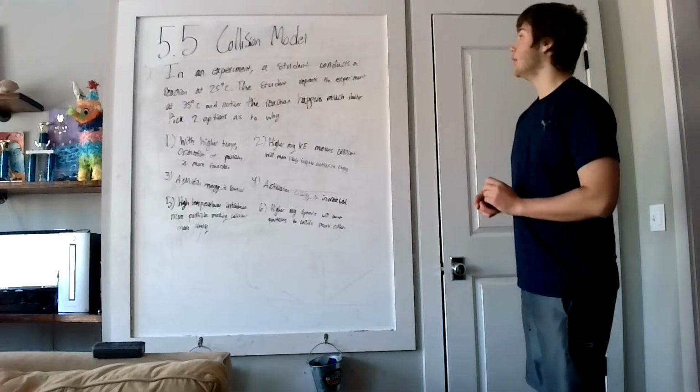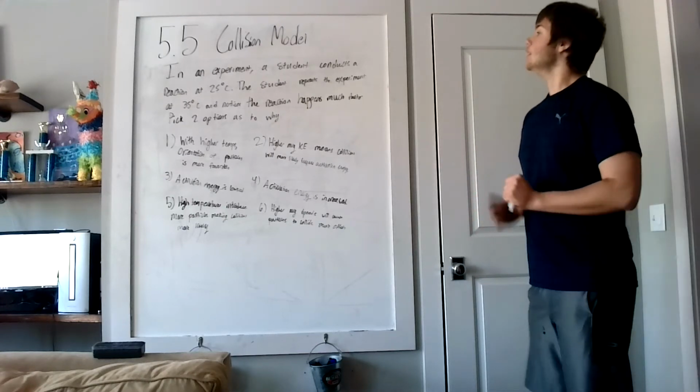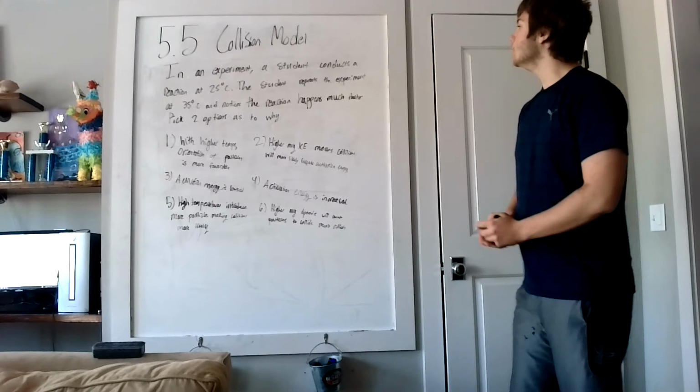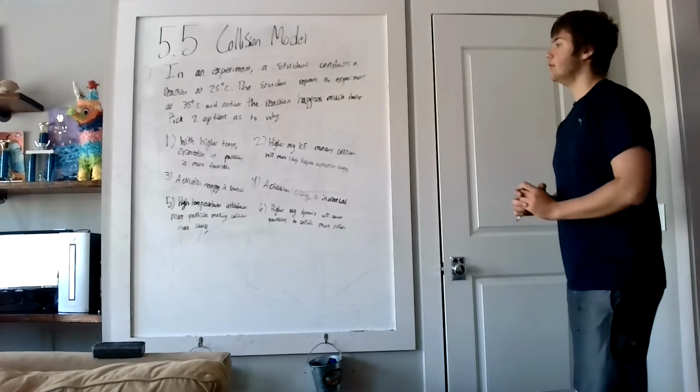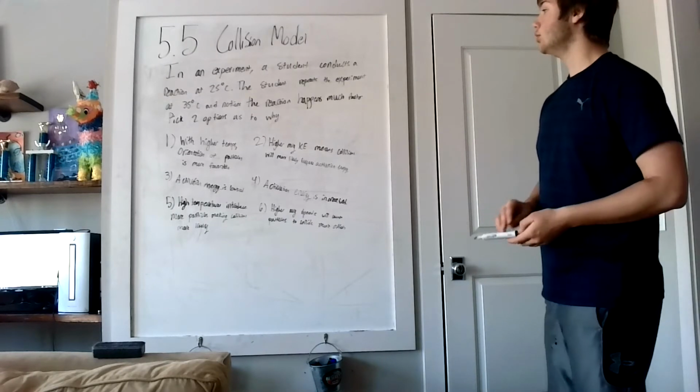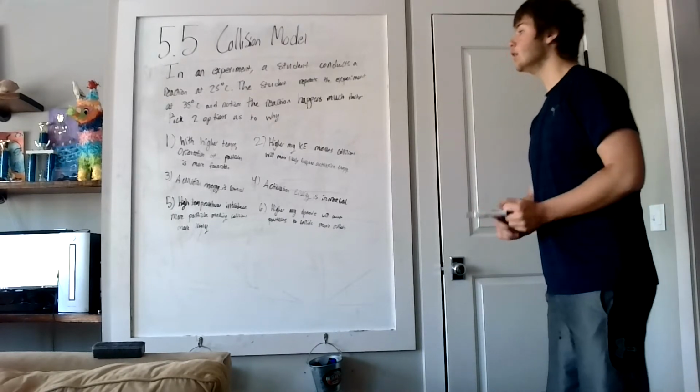My name is Tommy, and today we're talking about the collision model. In an experiment, a student conducts a reaction at 25 degrees Celsius. The student repeats the experiment at 35 degrees Celsius and notices the reaction happens much faster. Pick two options as to why.